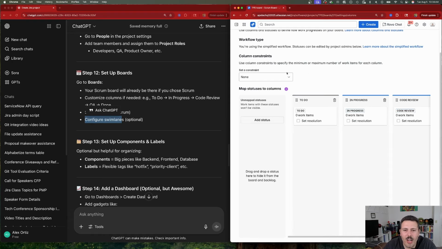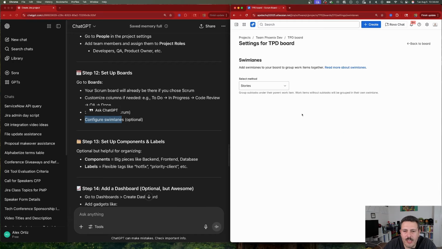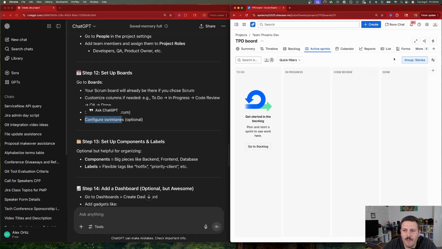So we have our columns. We then have the ability, if we wanted to add some swim lanes, but you don't have to do it here. In fact, you can go back to your board and in the group by here, you can change it to one of these other items. So if you wanted to group them or have your swim lanes, you can do that.